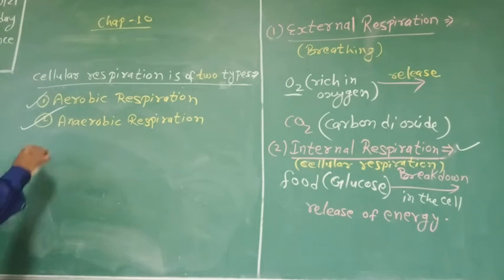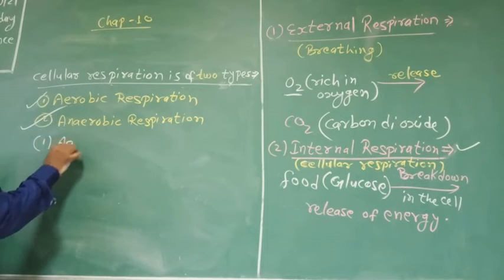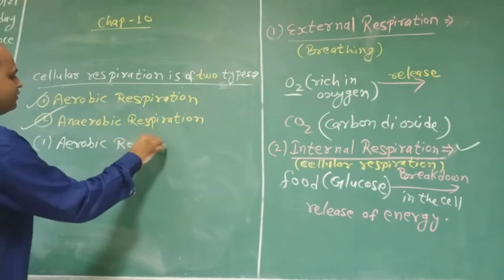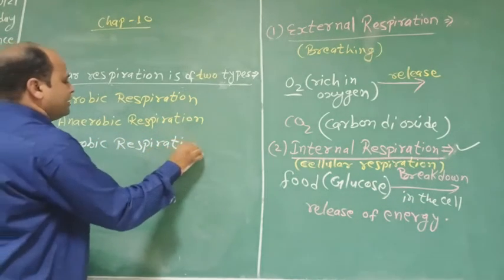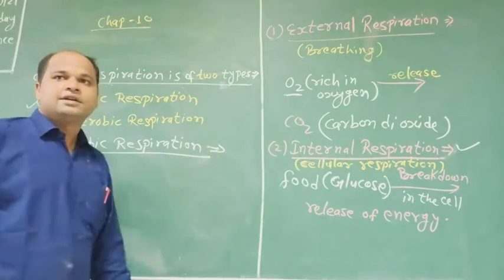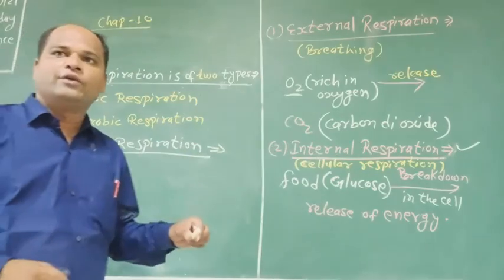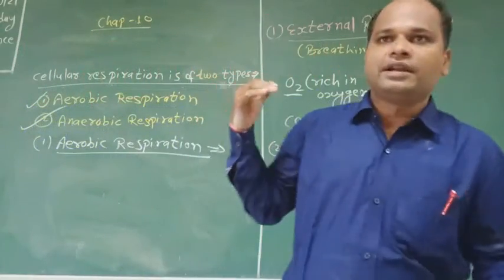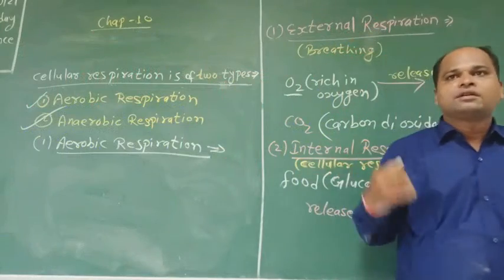So what about aerobic respiration? Aerobic respiration is the breakdown of food into carbon dioxide and water to release energy using oxygen.